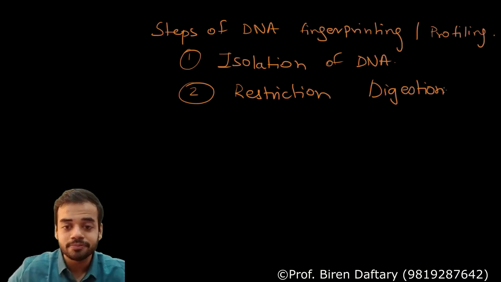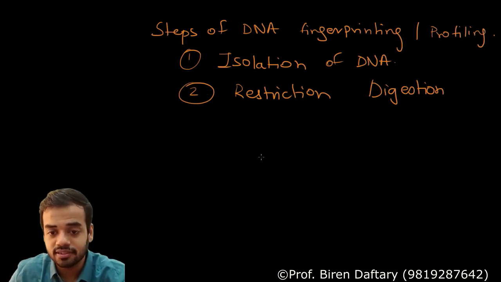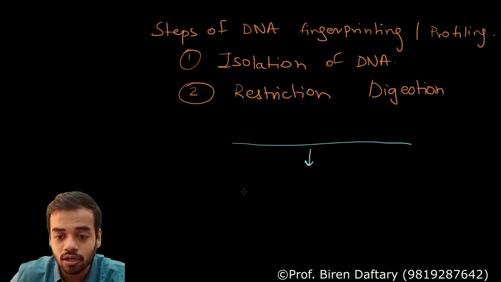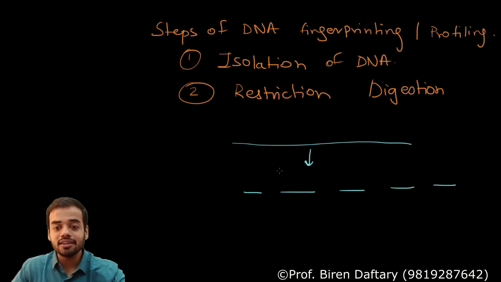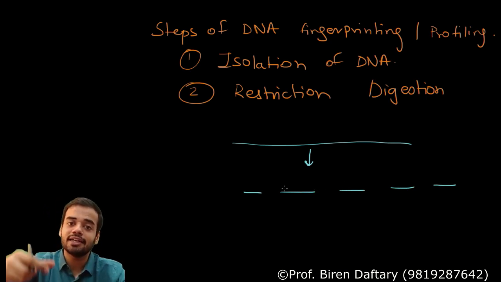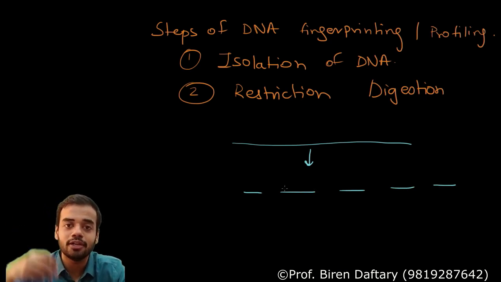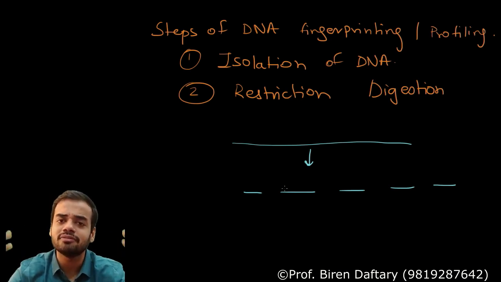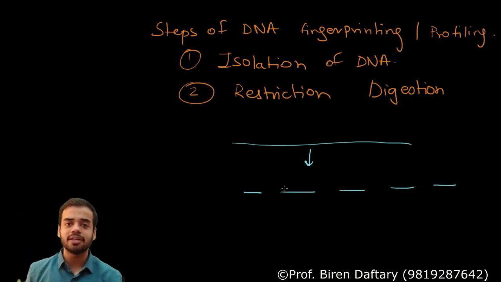Are you getting me? So suppose if this is your DNA, then this DNA you need to cut into smaller parts, and only the part which will have the VNTR I will take out and do further investigation. All the remaining parts are the sequences which are the same, that you cannot take for comparison, because that sequence will be the same in everybody else.